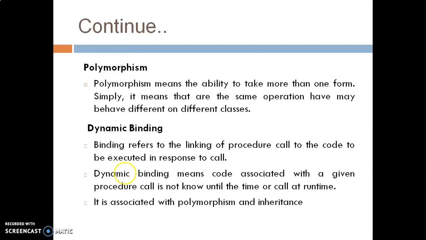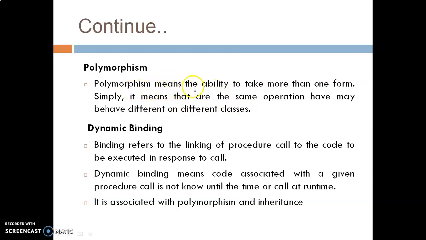Next is polymorphism. Polymorphism means the ability to take more than one form. Here only the behavior changes. What changes? Behavior changes. We will see in detail whenever we go through the programs. By using polymorphism, we will see some programs also. But in short, understand one thing, here only the behavior changes.